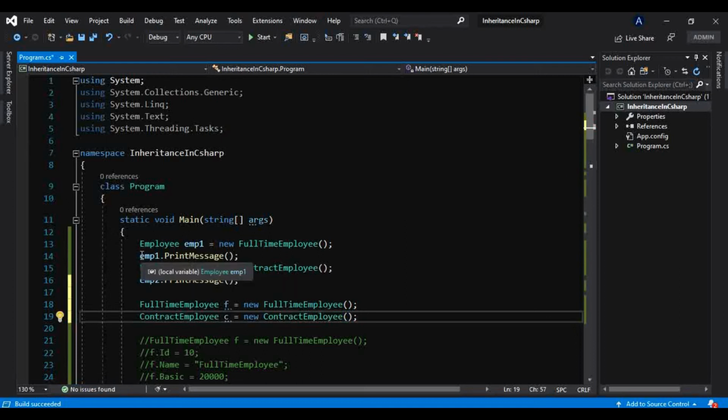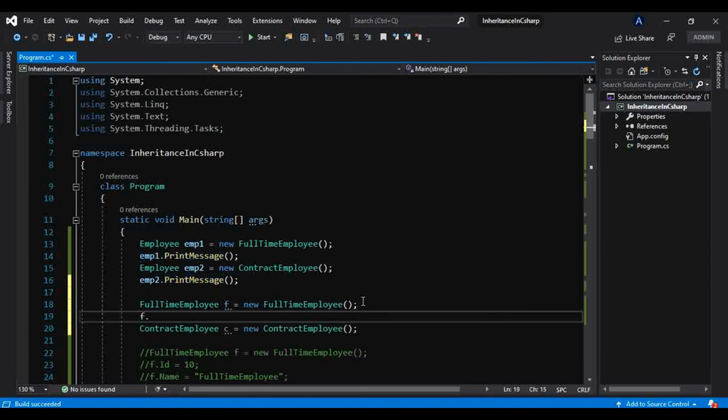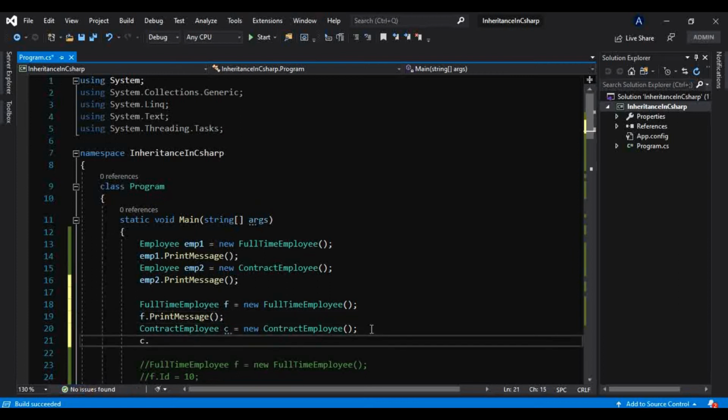And let me repeat the procedure, that is f dot print message, and here as well print message. And let me run this as well, and I will show you where the abstraction is.